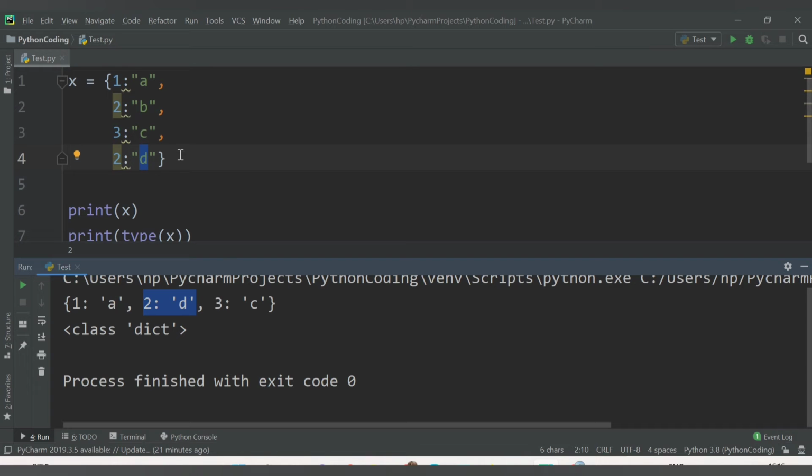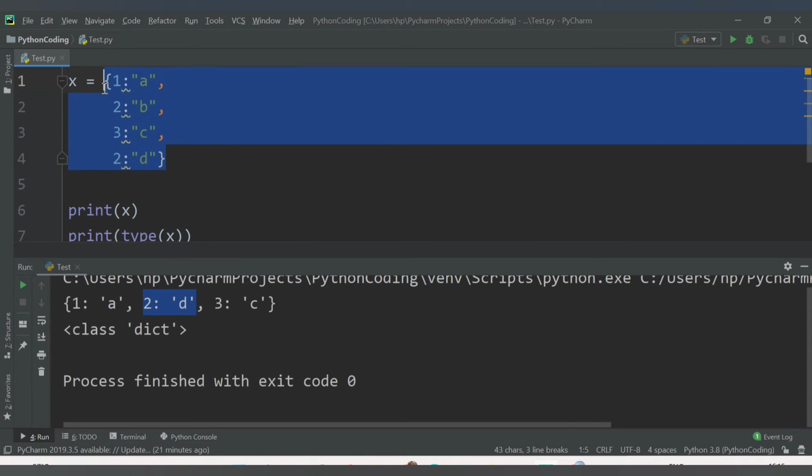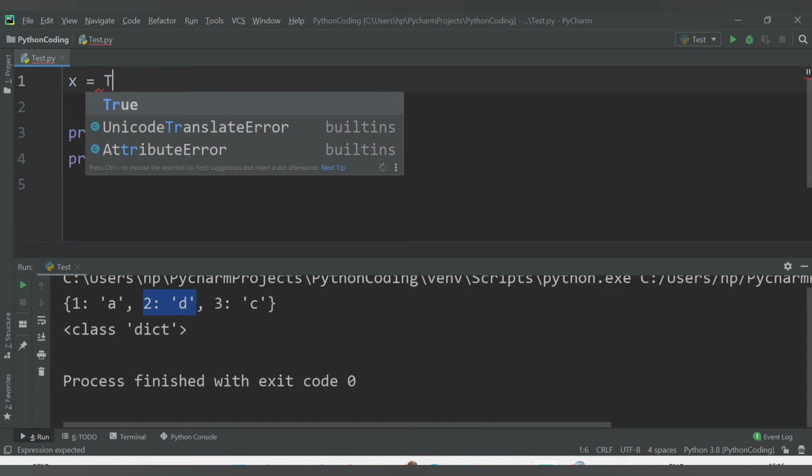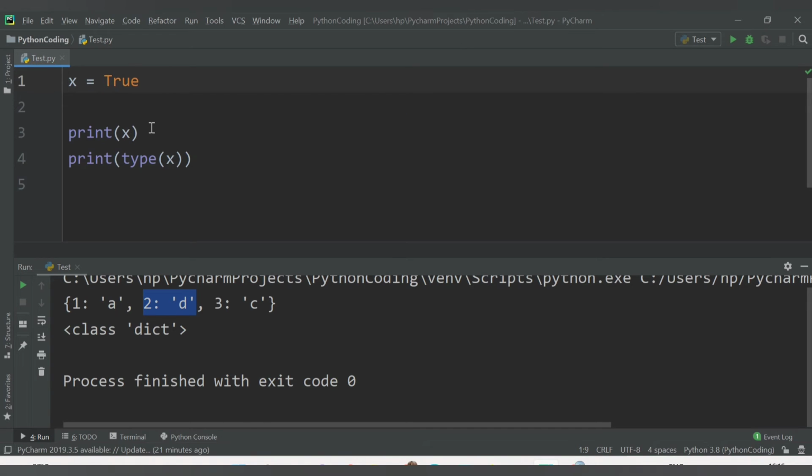So let's check that. Here I will remove this dictionary and let's say I provide here True. See, when I'm typing here, the built-in value is already populating. If I select this value True and run this code, see, this is of class bool type and this is the value True.